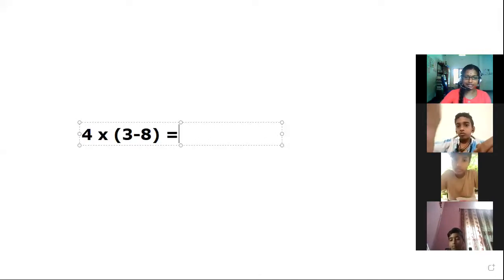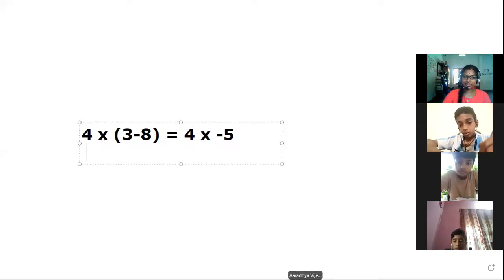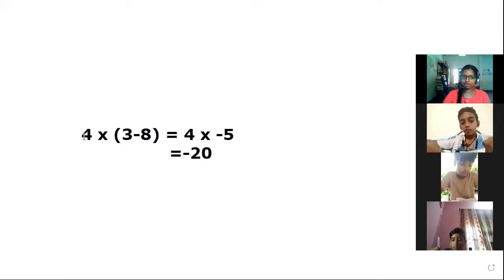We can find it easily, that is 4 into, what is the difference of 3 minus 8? What's the difference, Joel? Is it 5 or minus 5? Yes, it is minus 5. Then our product becomes 4 into minus 5, and it is minus 20. Right.